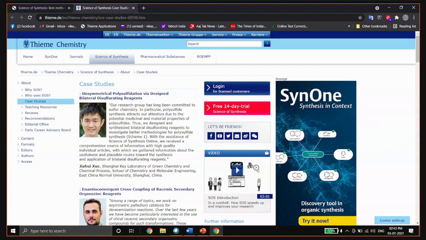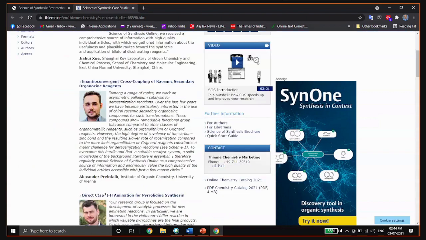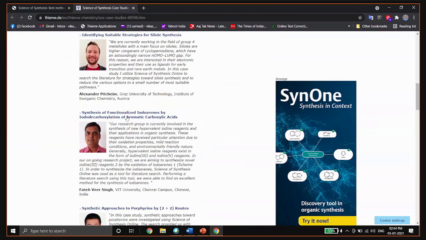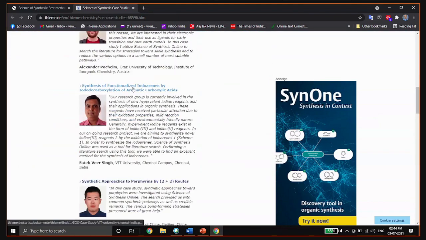Here, researchers gave their testimonials on how, by using SOS, they solved their research problems. I suggest that you should not only read the testimonials in your research interest, but also testimonials from other research subjects. It will give you lots of ideas on how other researchers have solved their research problems. So I will choose one of them. This one, which is an Indian scientist.